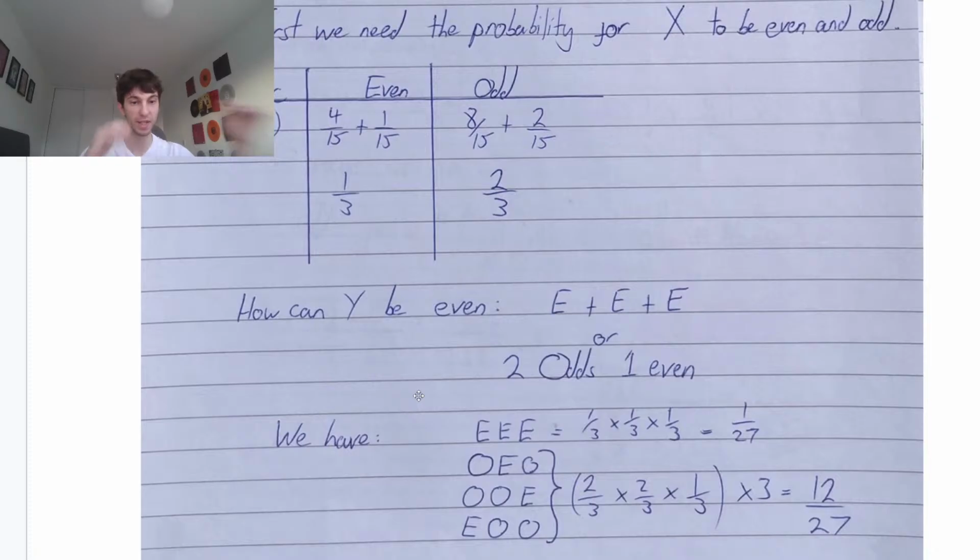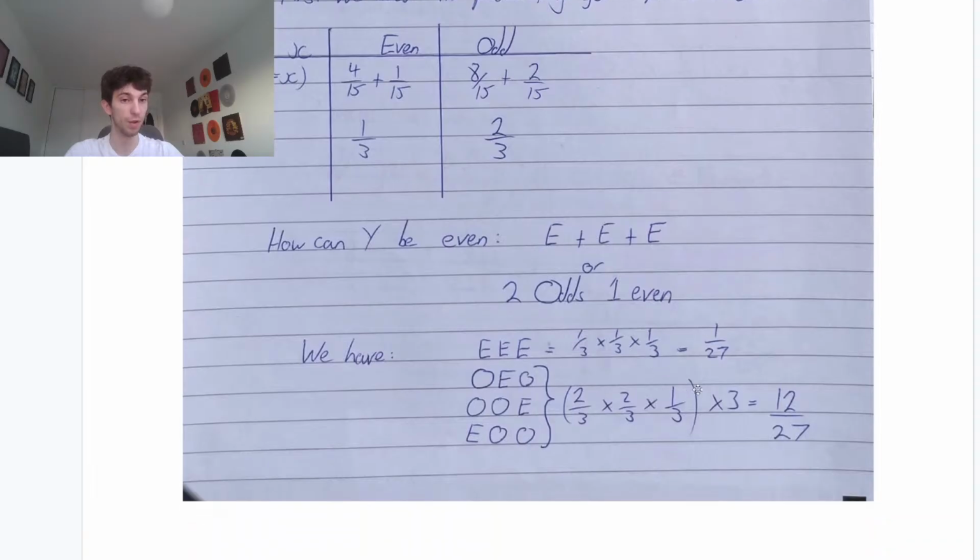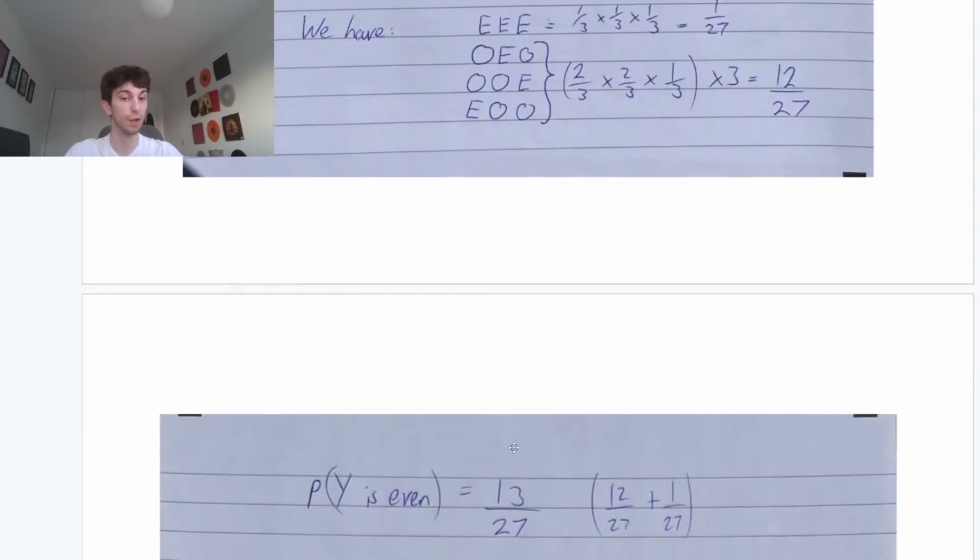Hope that makes sense. Give me a thumbs up if you're staying with me so far. Okay. So then from here, we know the probability that y is even. Add them together, we get 13 over 27. Great. This is really good.